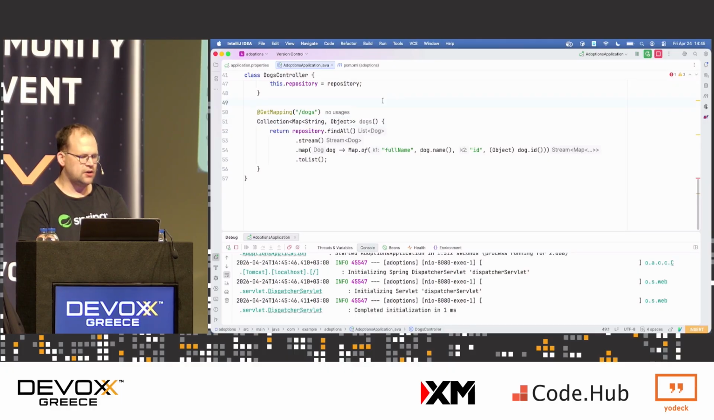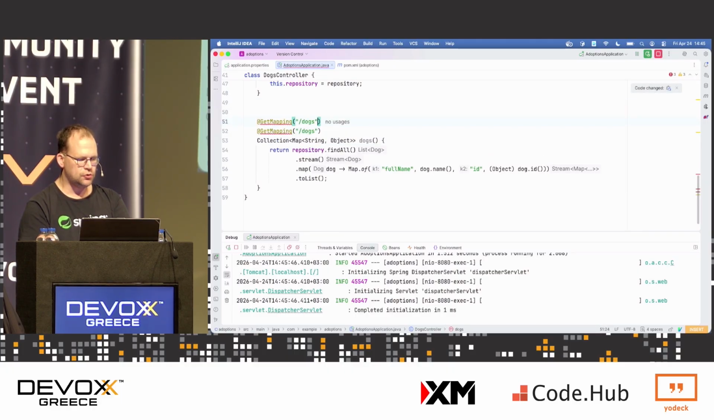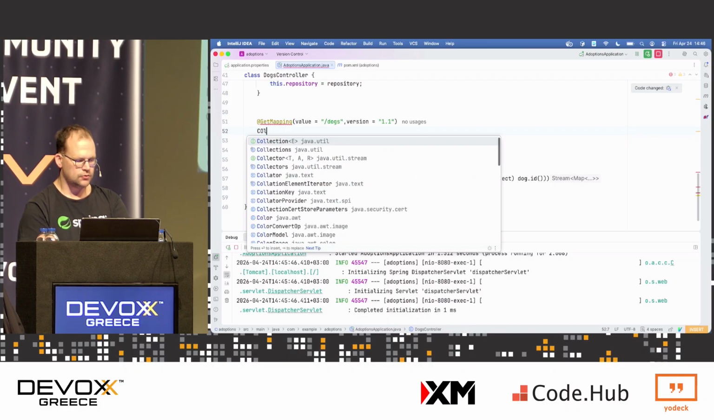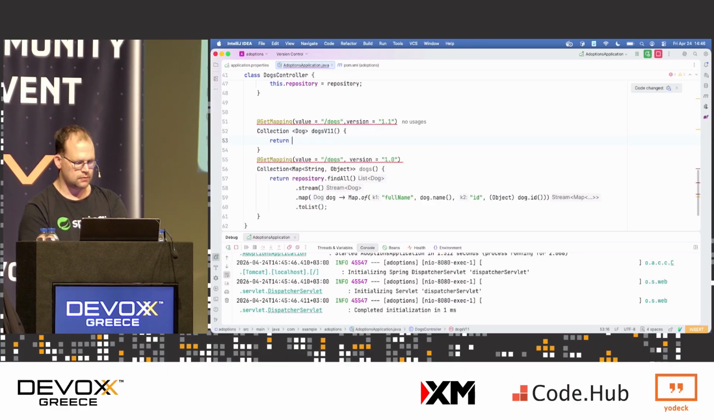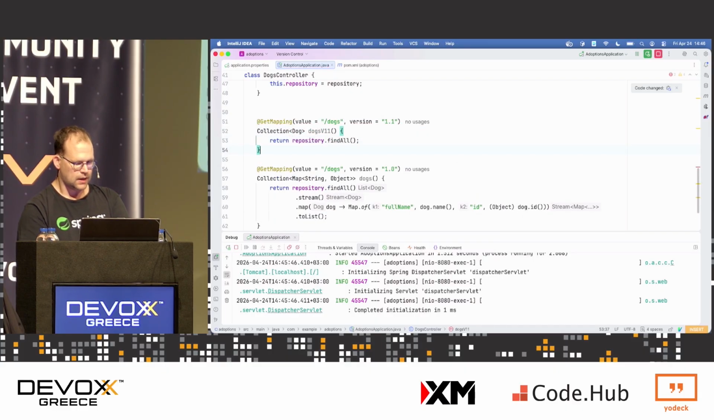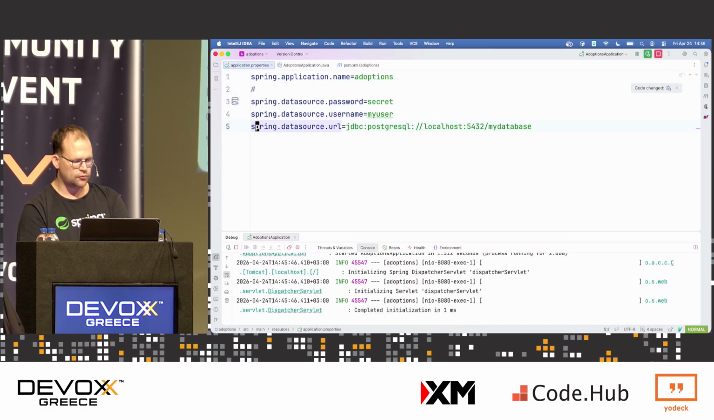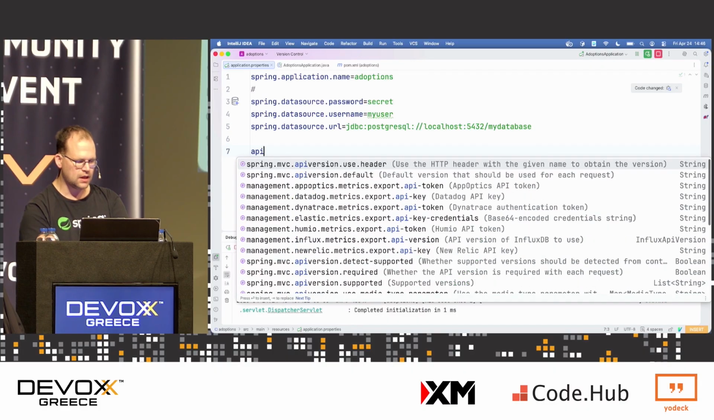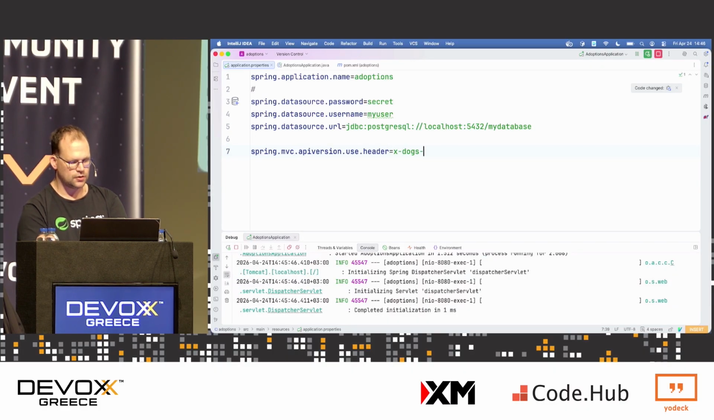But you know, things change, requirements change. So maybe I have a new version, version 1.1, right? This is a new feature in Spring Framework 7. I can do API versioning. So I'll return now all the data, right? So I'll say repository.findAll. Now I've got the old API and the new one, because the requirements have changed, but I have to preserve backwards compatibility. I can tell Spring the default version here: API version, use header, X-Dogs-Version, and I'll say ApiVersion, dot default equals 1.1.